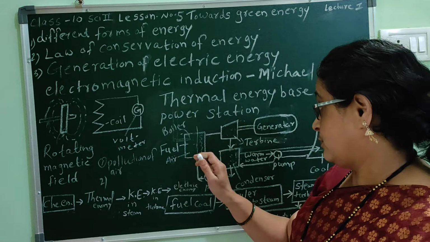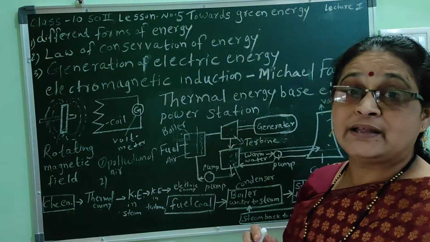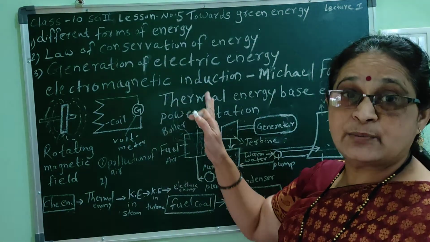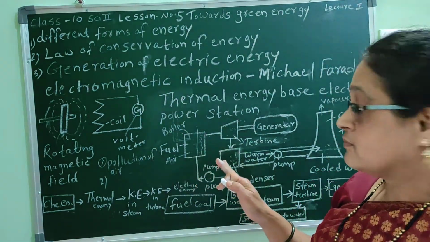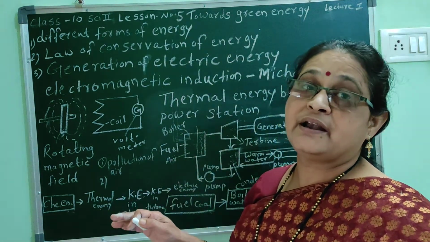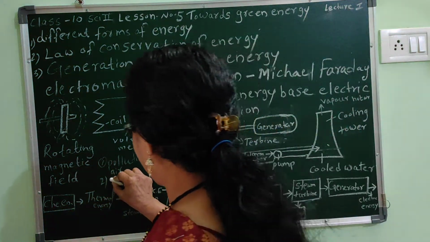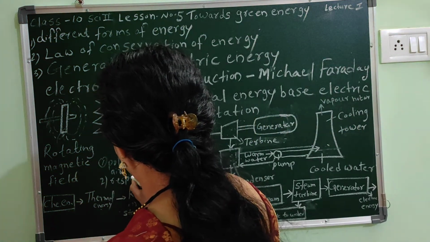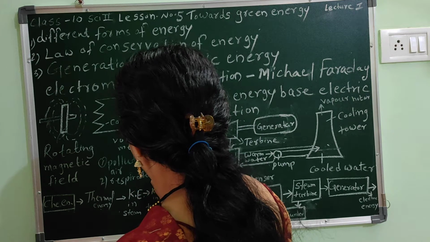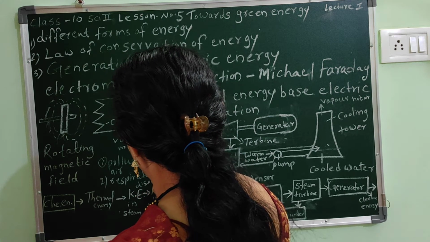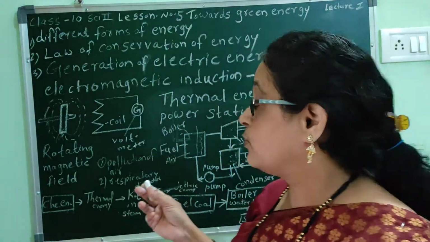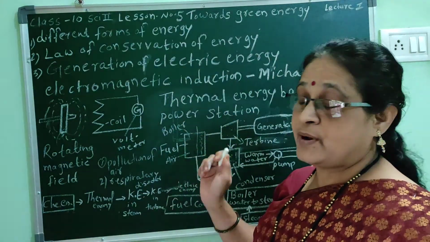Then the second problem: some soot particles are also released in the atmosphere, and due to these soot particles, we get respiratory disorders. This is the second problem arising due to this plant.